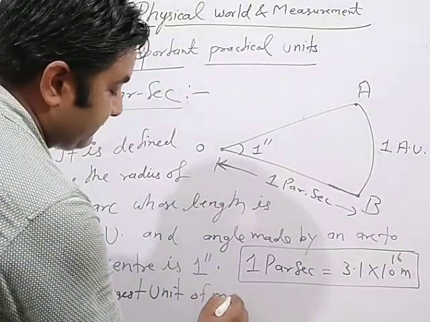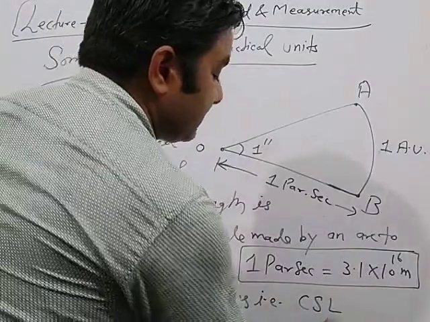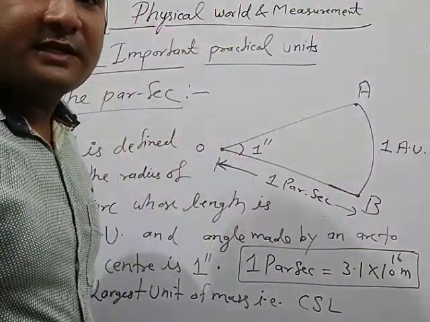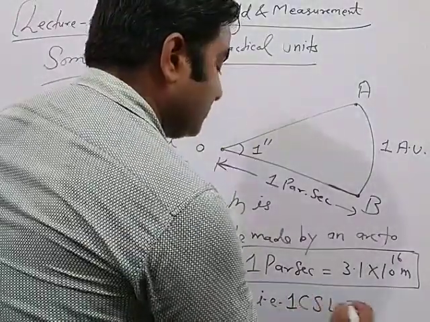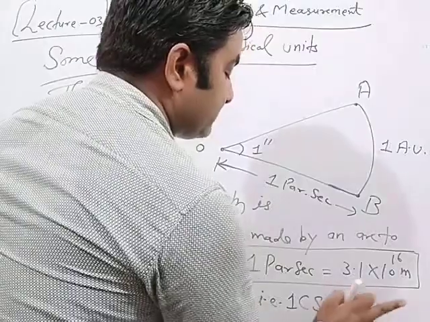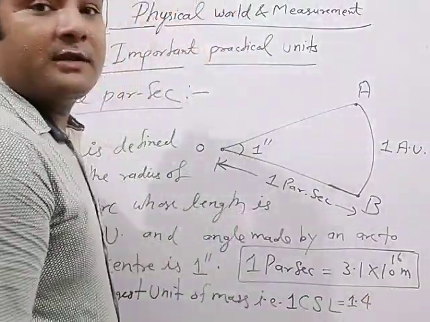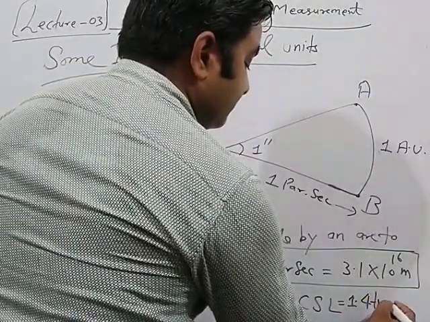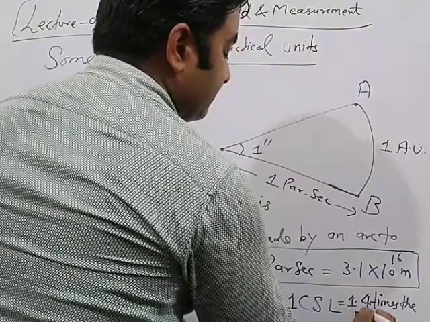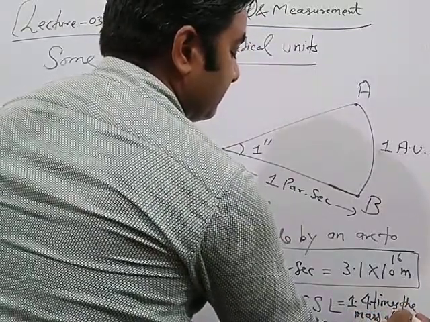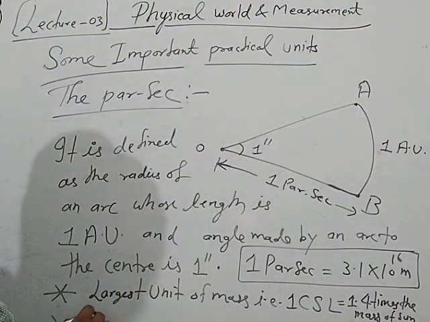CSL means Chandrasekhar limit, where 1 CSL is equal to 1.4 times the mass of sun. Clear?